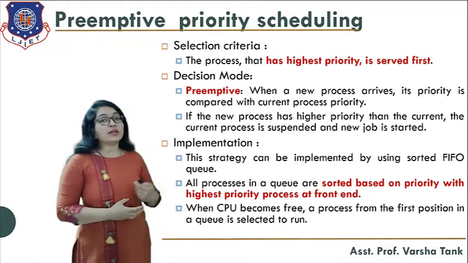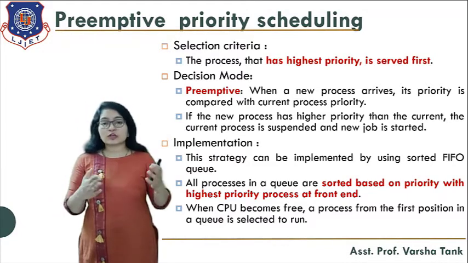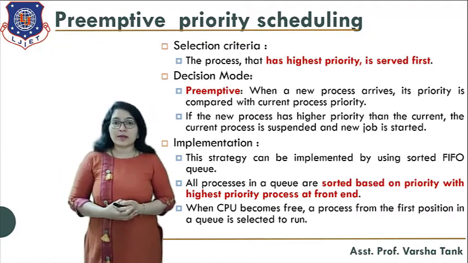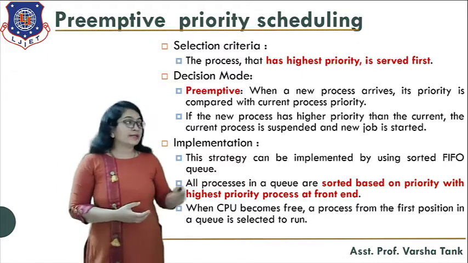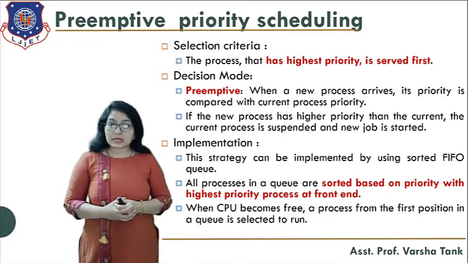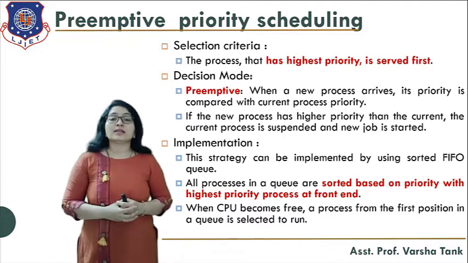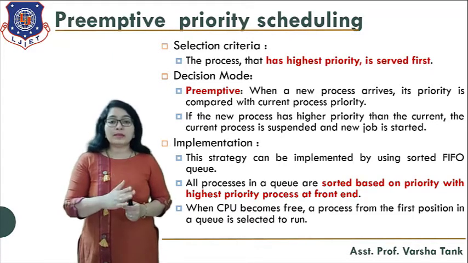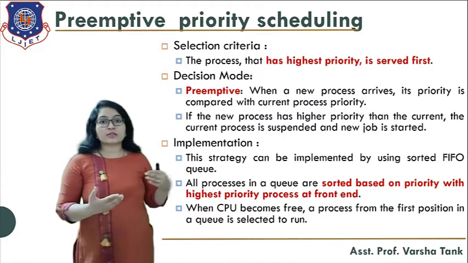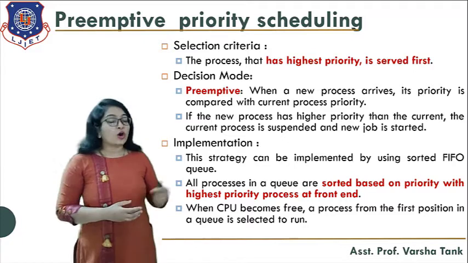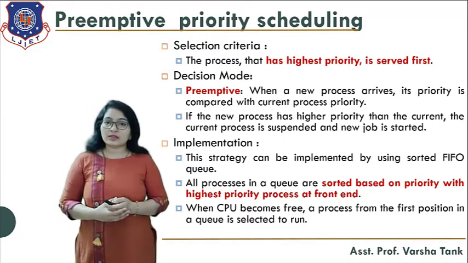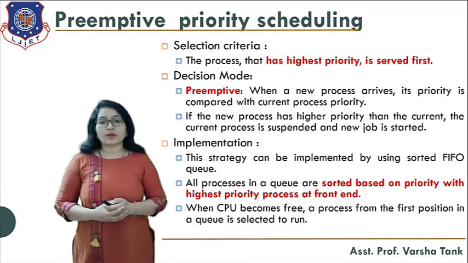Next is preemptive priority scheduling, exactly the reverse of non-preemptive. Selection criteria: again the high priority process goes for execution, and the decision mode is preemptive. That means if a high priority process comes while a low priority process is in execution, the low priority process will be preempted and the high priority process will go for execution. Implementation is again based on a sorted FIFO queue. All the processes in the queue are sorted based on priority, with the highest priority process at the front end.